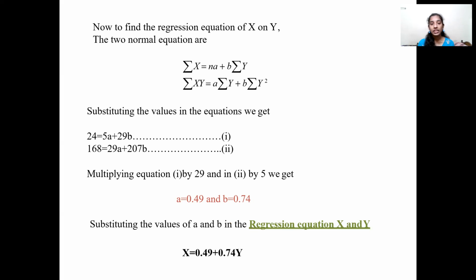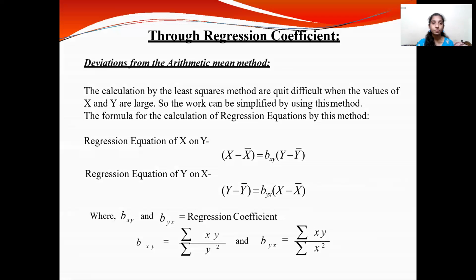Substituting the values in the equations, we get 24 equals 5a plus 29b and 168 equals 29a plus 207b. Solving these both equations, we get a equals 0.49 and b equals 0.74. Substituting these in the regression equation of x on y, we get x equals 0.49 plus 0.74y. So this is called the least square method.